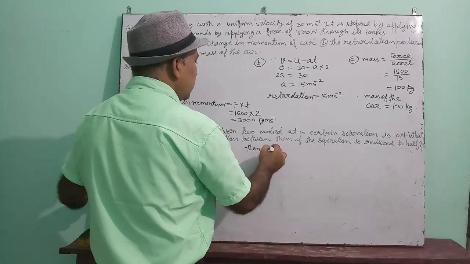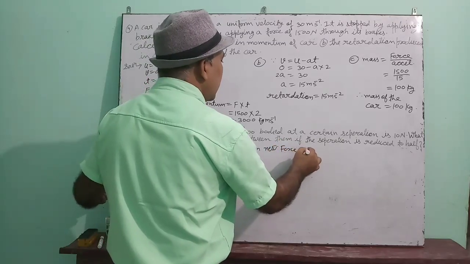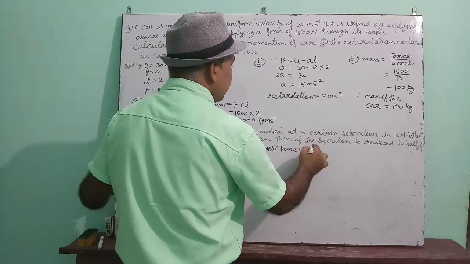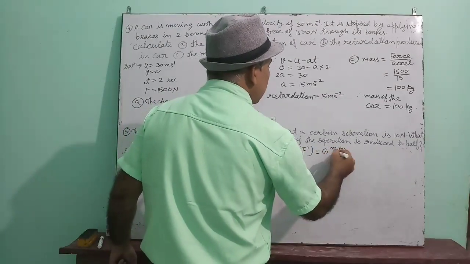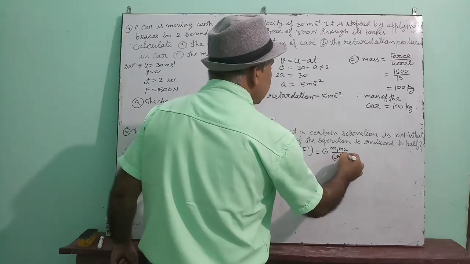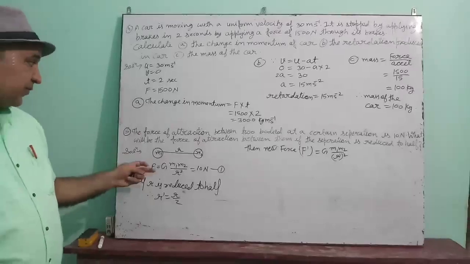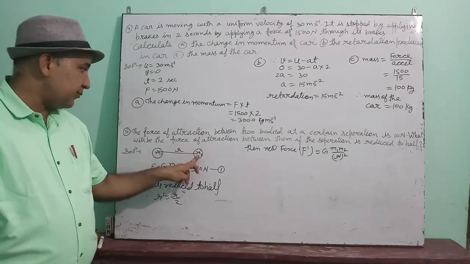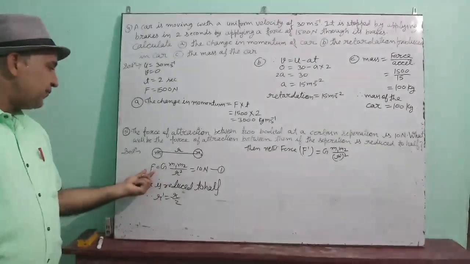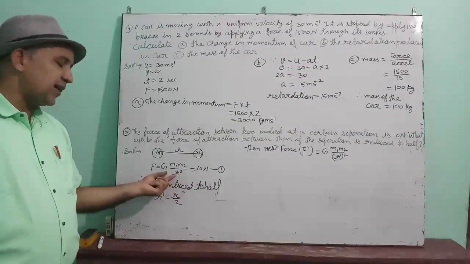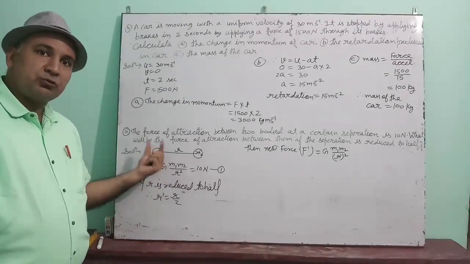Then the new force, suppose it is F dash, will be equal to G m1 m2 upon r dash whole square. Try to understand this. In the first case, when m1 is the mass, m2 is the mass, r is the distance between m1 and m2, then F is equal to G m1 m2 upon r square. This is the universal gravitational force between two bodies.